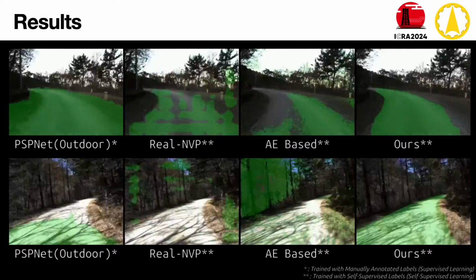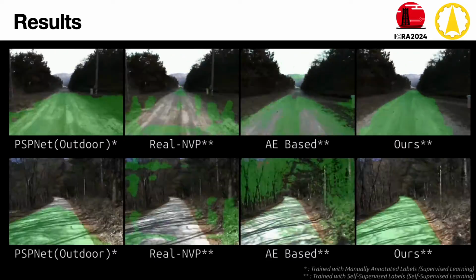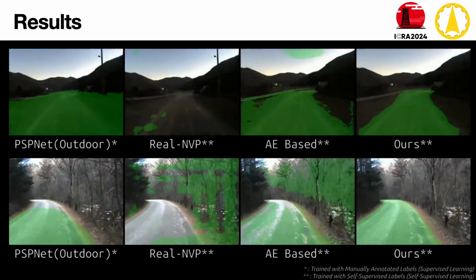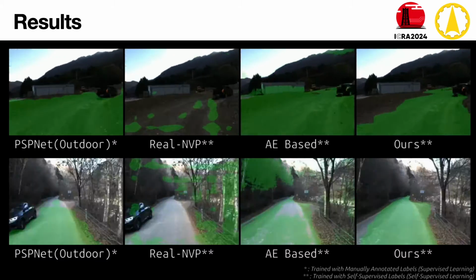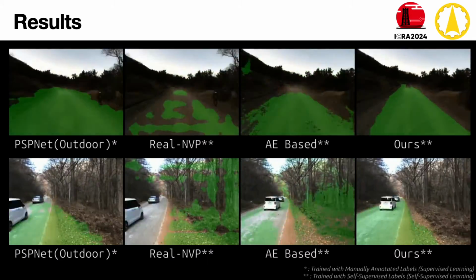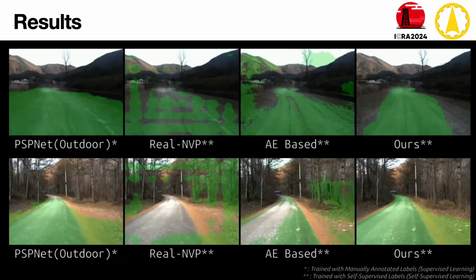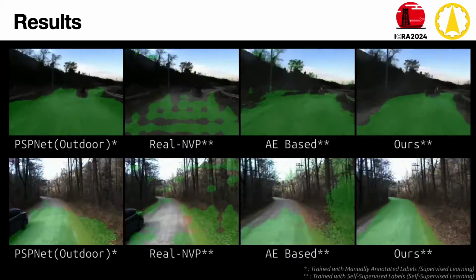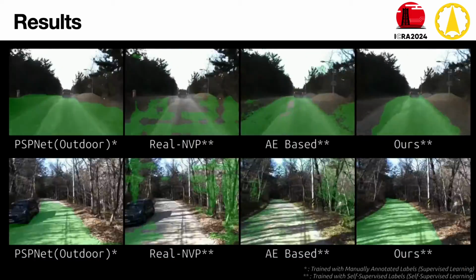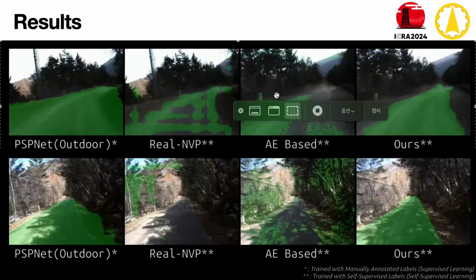We also use our own dataset gathered under a wide range of conditions, including varying places, seasons, weather, lighting, terrain types, obstacles, and lens conditions. Our method outperforms models trained with manual labels in a supervised way using a public dataset. Due to the fact that our method exploits self-supervised labels acquired directly on the target distribution, the model can estimate traversability much more reliably in the presence of distributional shift.